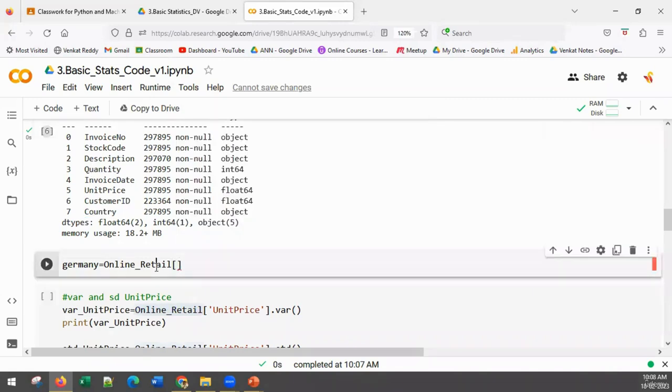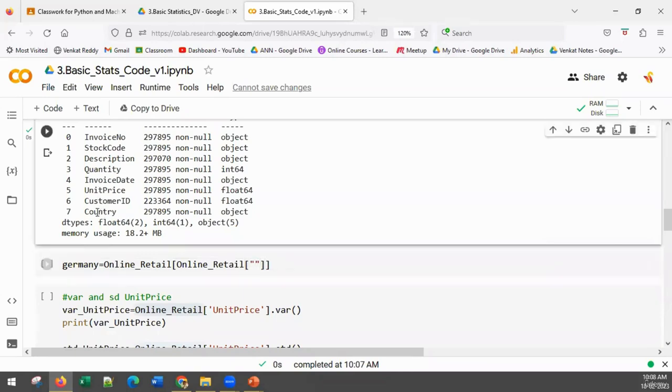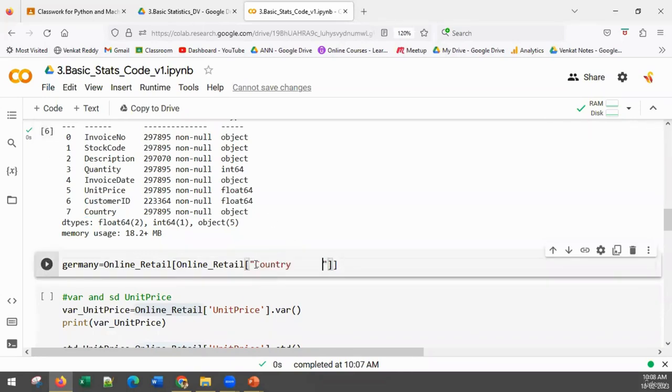So how do you do that? You need to write the data frame name and then the column name. Just observe it first, then you can do it. What is the column name? Country. Then write equal to two times, because it's a comparison operation. Then write exactly how it is given in the data set: Germany. This will take all the records from online retail wherever the country is Germany, and keep them in this data set.